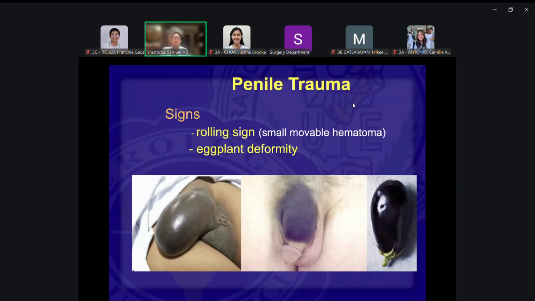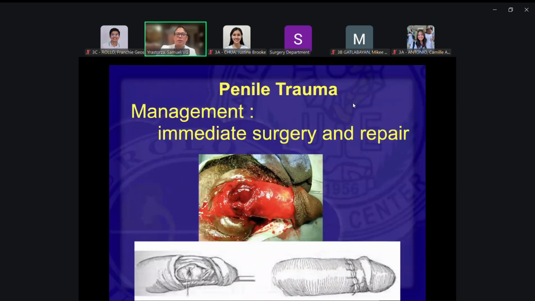Full of hematoma. But you can also have a very, very small hematoma lang on one area if the injury is quite small. A small hematoma, which usually moves around when you touch it or palpate for it. So rolling sign or eggplant deformity. So management is immediate exploration and repair.